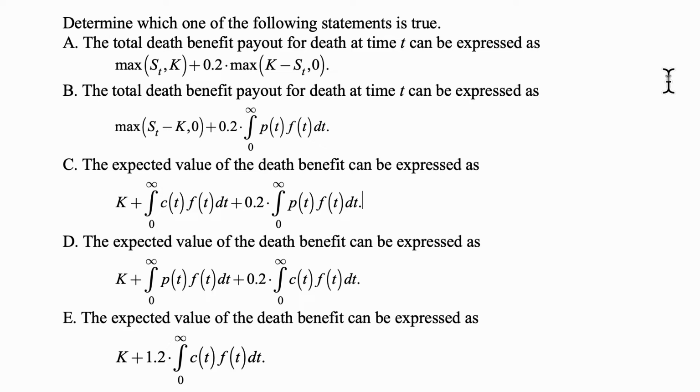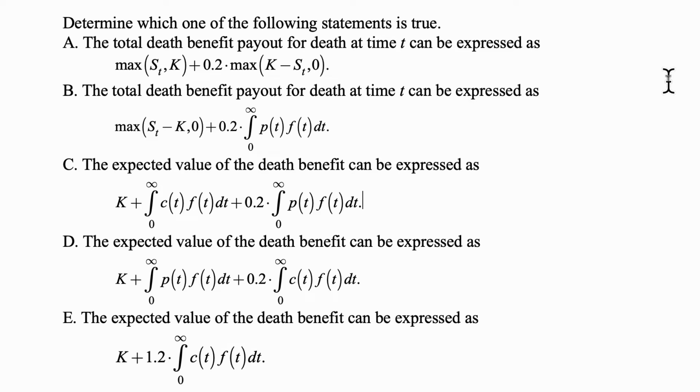A. The total death benefit payout for death at time T can be expressed as the maximum of S sub T and K plus 0.2 times the maximum of K minus S sub T and 0. B. The total death benefit payout for death at time T can be expressed as the maximum of S sub T minus K and 0 plus 0.2 times the integral from 0 to infinity of P of t times f of t dt.